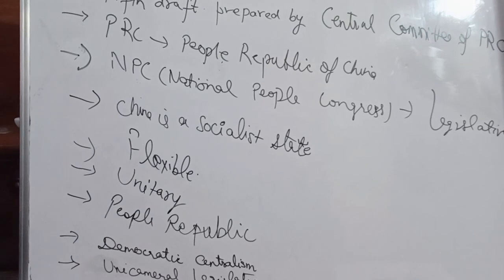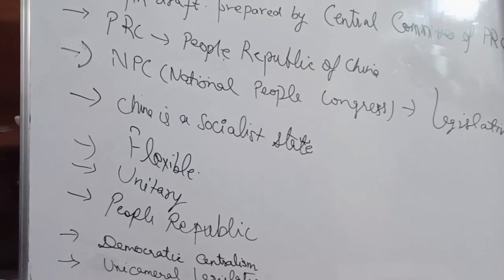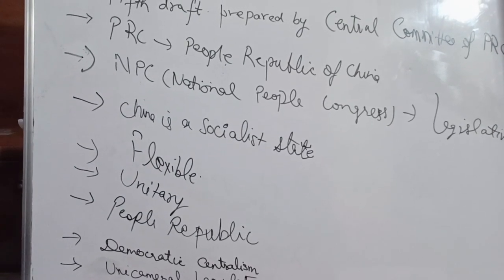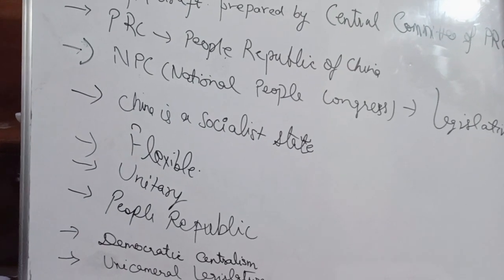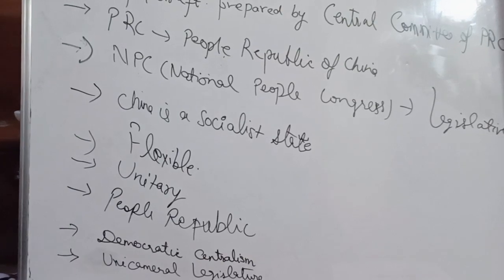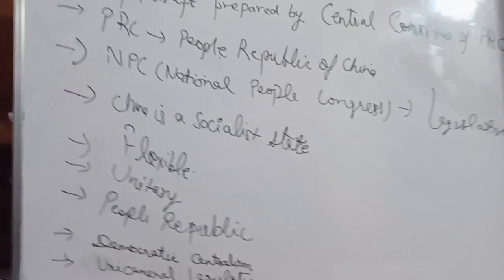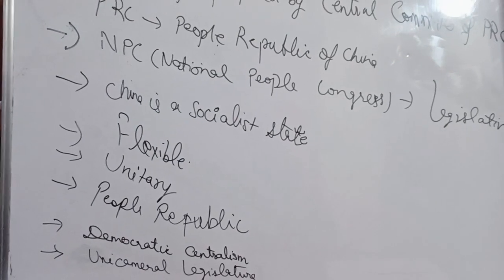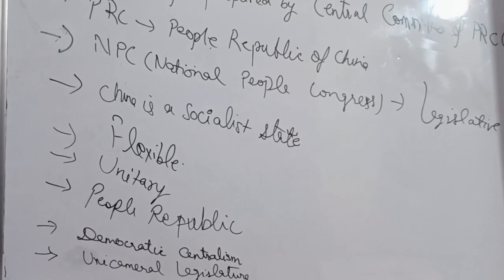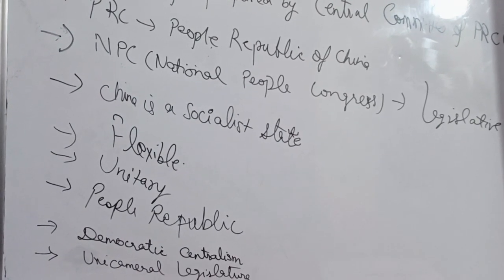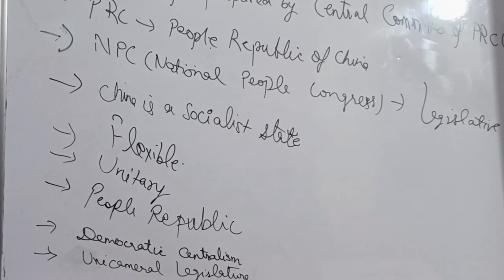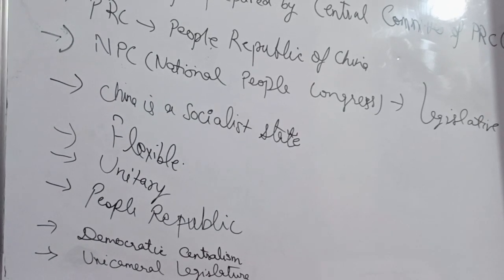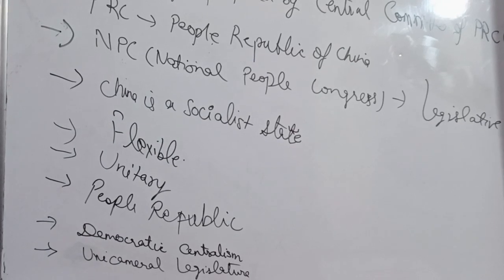The procedure in China is that the deputies of the nation, some members of the National People's Congress, must raise a motion in the NPC, and it must be approved by, I think, two-thirds of the members of the National People's Congress.